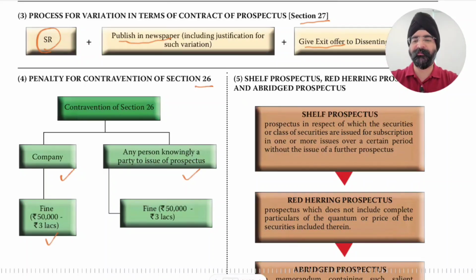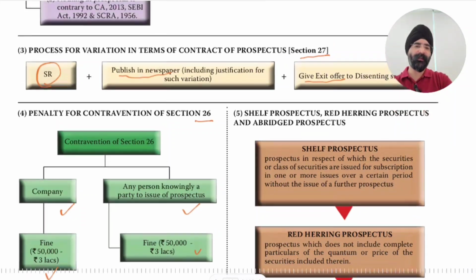So on the company there is a fine which ranges from 50,000 rupees to 3 lakh rupees, and on a person knowingly party to the issue of the prospectus, the fine ranges from 50,000 rupees to 3 lakh rupees. So in both cases the fine amount is the same. The company will have to pay a fine and the person knowingly party to the prospectus will additionally have to pay the fine.